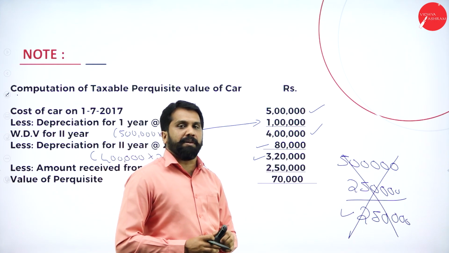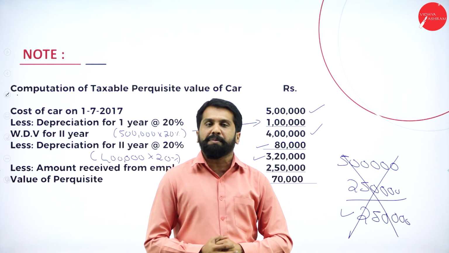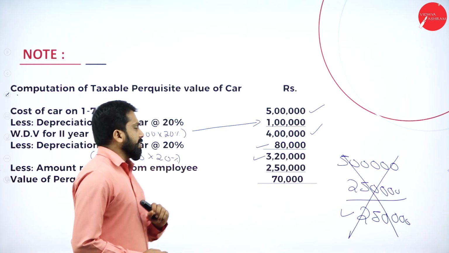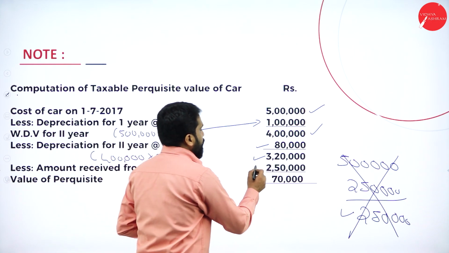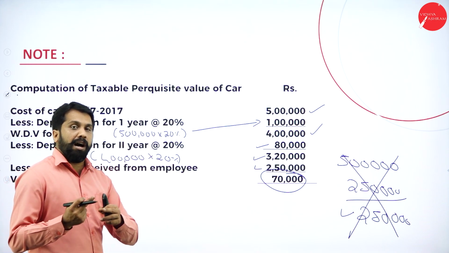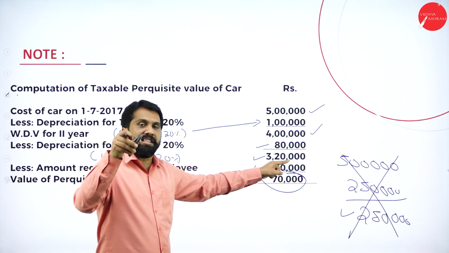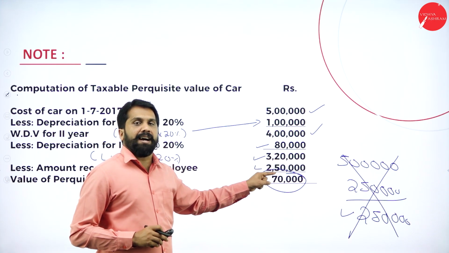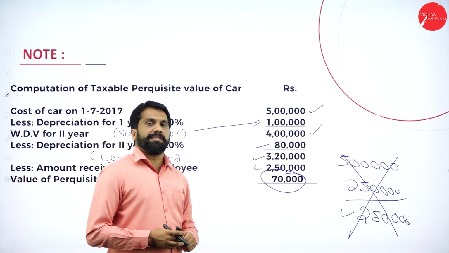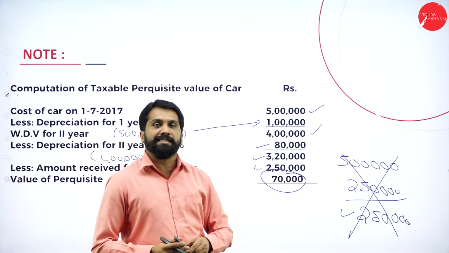I'll give you a simple example. If they give you a 2 year old car, will you buy it for 5 lakh? The answer is no. The value will be less. So 3 lakh 20,000 minus 2 lakh 50,000, your purchase cost, is 70,000 extra. If it were an outsider, he would have sold it for 3 lakh 20,000. Because you are an employee of the company, this car is sold for 2 lakh 50,000. You saved 70,000. Your saving means the income tax department will not leave you. You are supposed to pay tax on that.